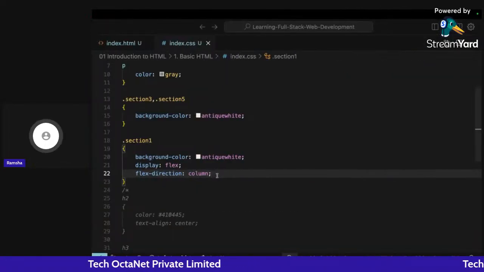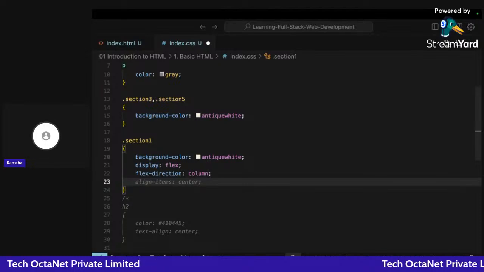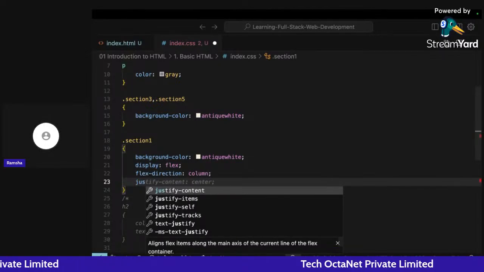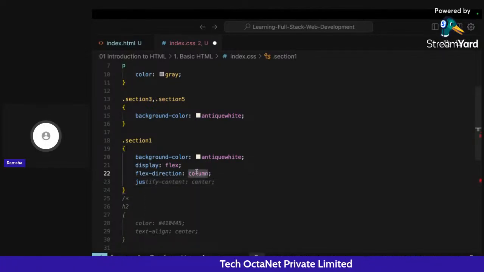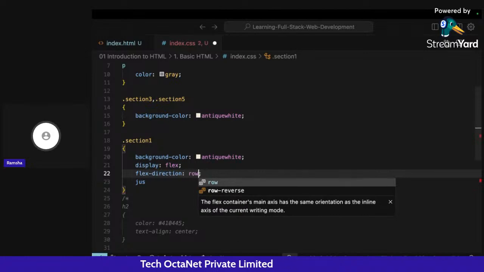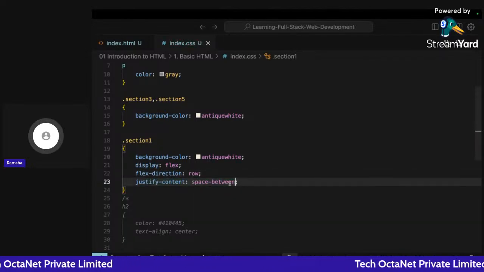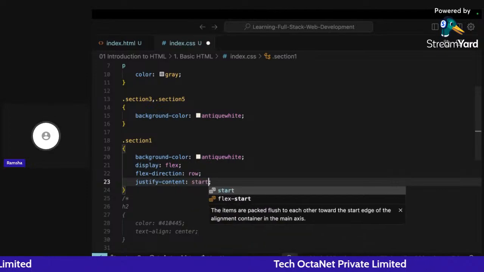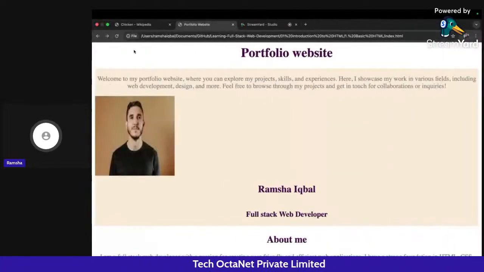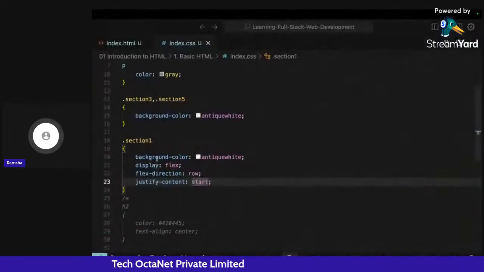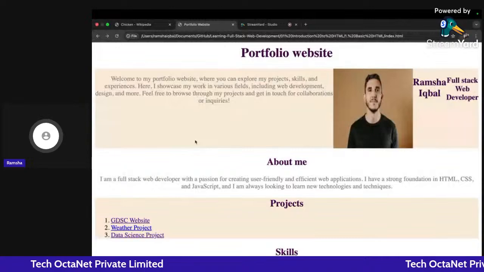So what I can do here is I can simply write justify content. Okay. So now, if you are using row here and you say justify content space between, or let's say justify content at the start, what it's going to do is it's going to align all the contents at the leftmost part.